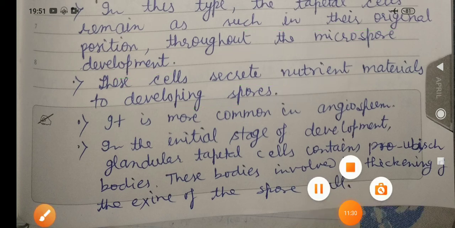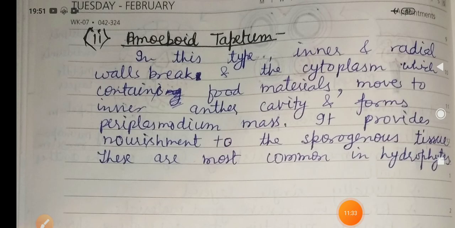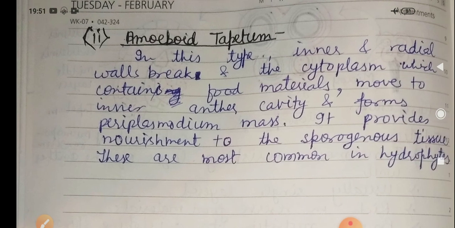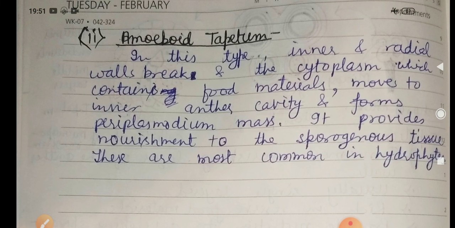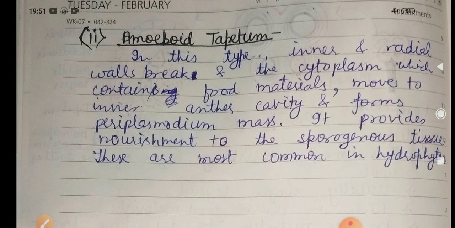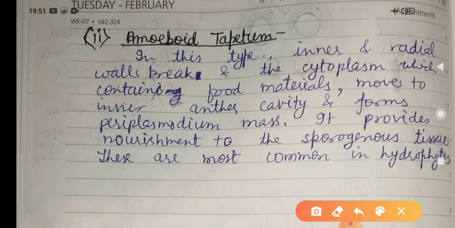But in amoeboid tapetum, the radial and inner walls of the cells break, and the cytoplasm is released into the cavity and forms a mass of periplasmodium.